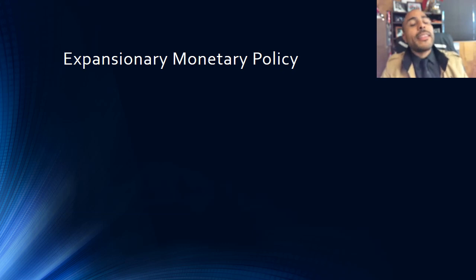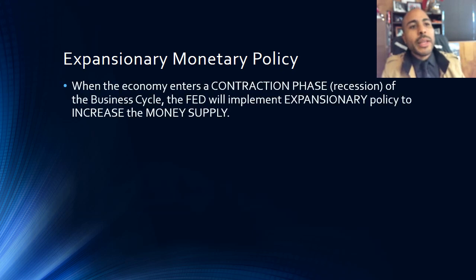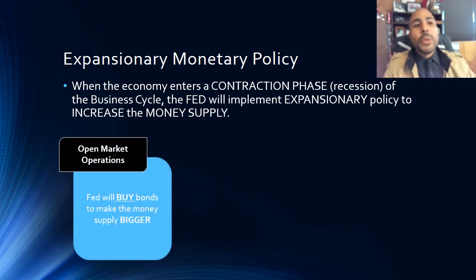Now, just like the government, when the economy is doing poorly, the Fed wants things to speed up. So generally, when we enter that contraction phase of the business cycle, the Fed is going to implement expansionary monetary policy. And the goal for the Fed is to increase the money supply. When there's more money out there, we assume, ceteris paribus, people will buy more, and that'll help the economy get back on track. So when we're in a contraction, the Fed will buy bonds, because when the Fed buys bonds, it makes the money supply bigger. So remember, buy equals big. That's what we need to do in a contraction.